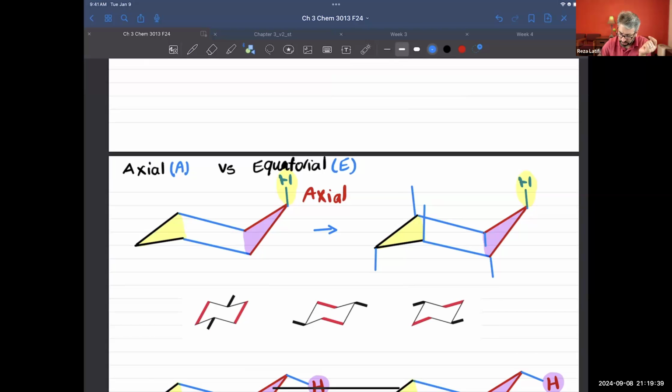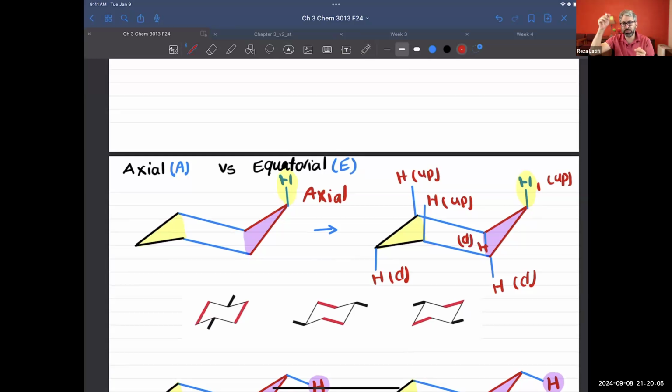So we started with one hydrogen pointing up, then down, then up, and the next hydrogen will be pointing down. Up, down, and this keeps happening. You're going to get three hydrogens in the up position and three hydrogens pointing down.